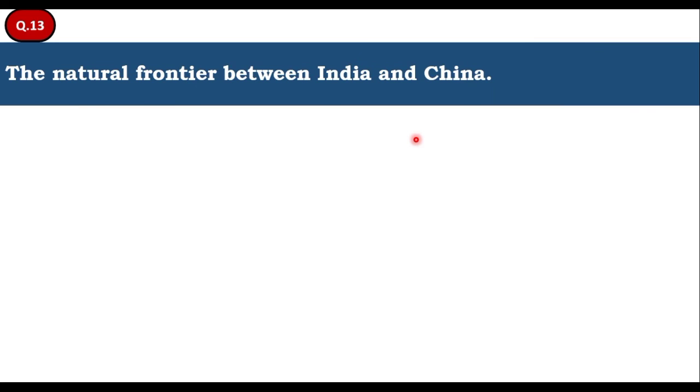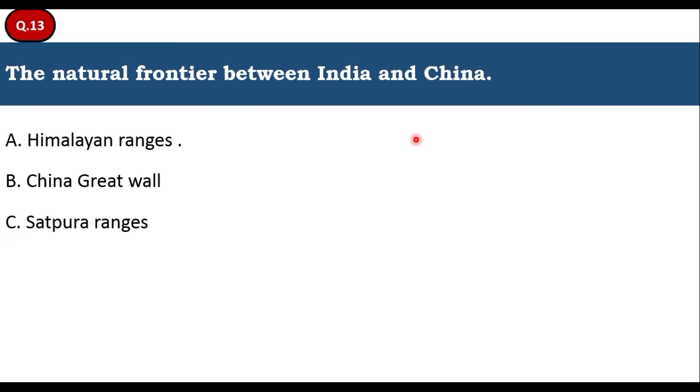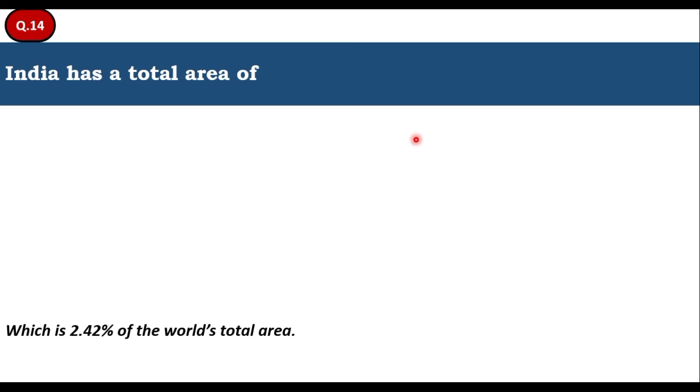So let's move to the next question. The natural frontier between India and China: Himalayan range, China Great Wall, Satpura Ranges, Nilgiri Hills. The natural frontier between India and China is the Himalayan range. Option A is the right answer.